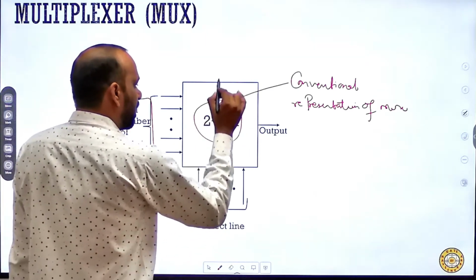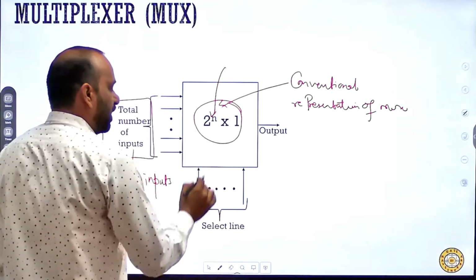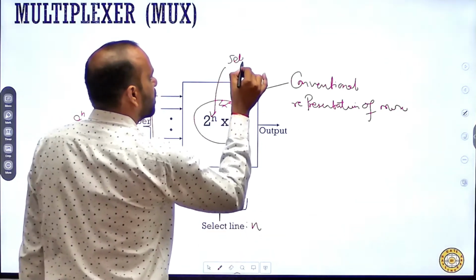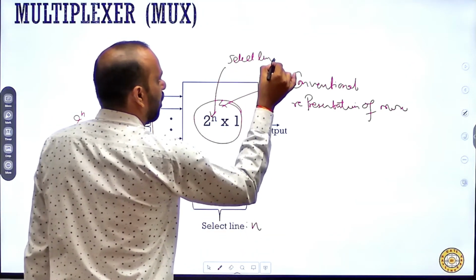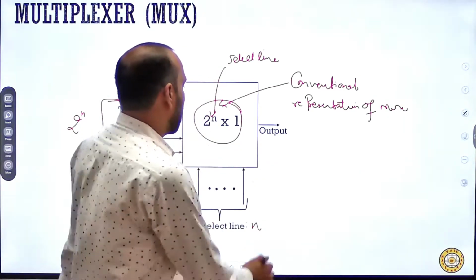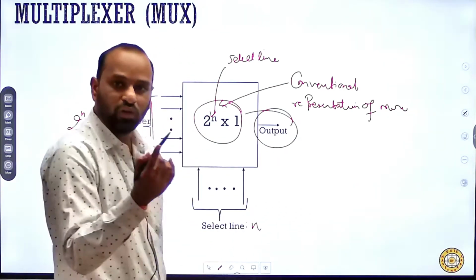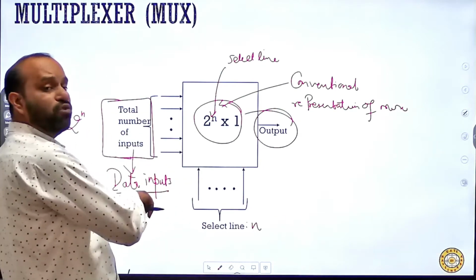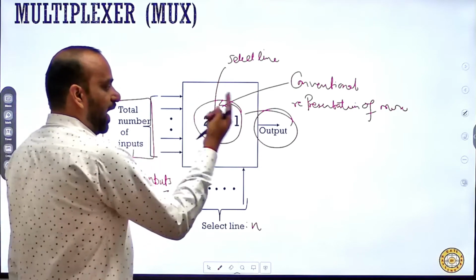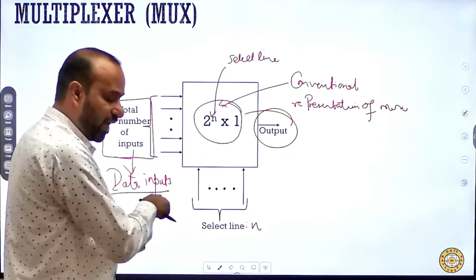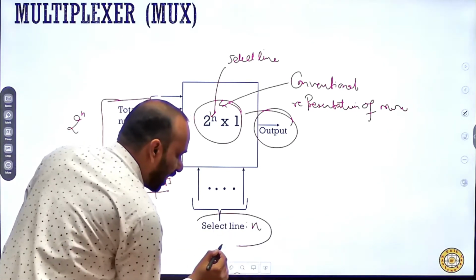And this n, the power of 2, is named the select line. And a multiplexer always has a single output. So you can see there are many data inputs, and we have to select any single data at the output side. That selection of this particular data will be done by the select lines.